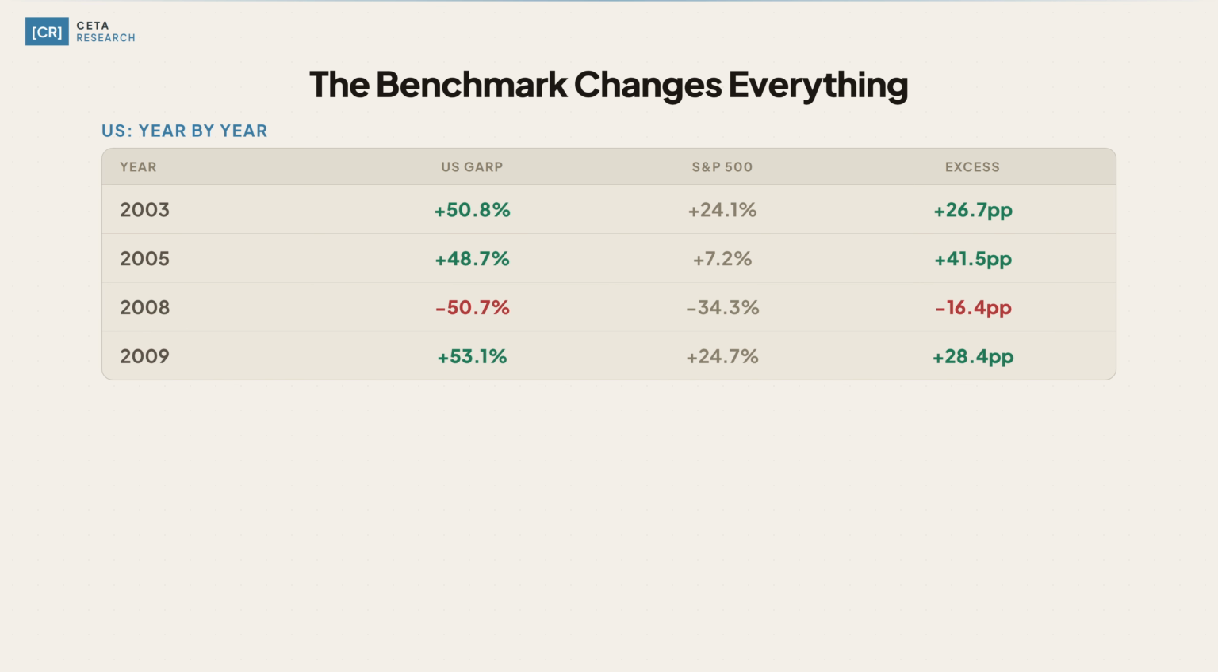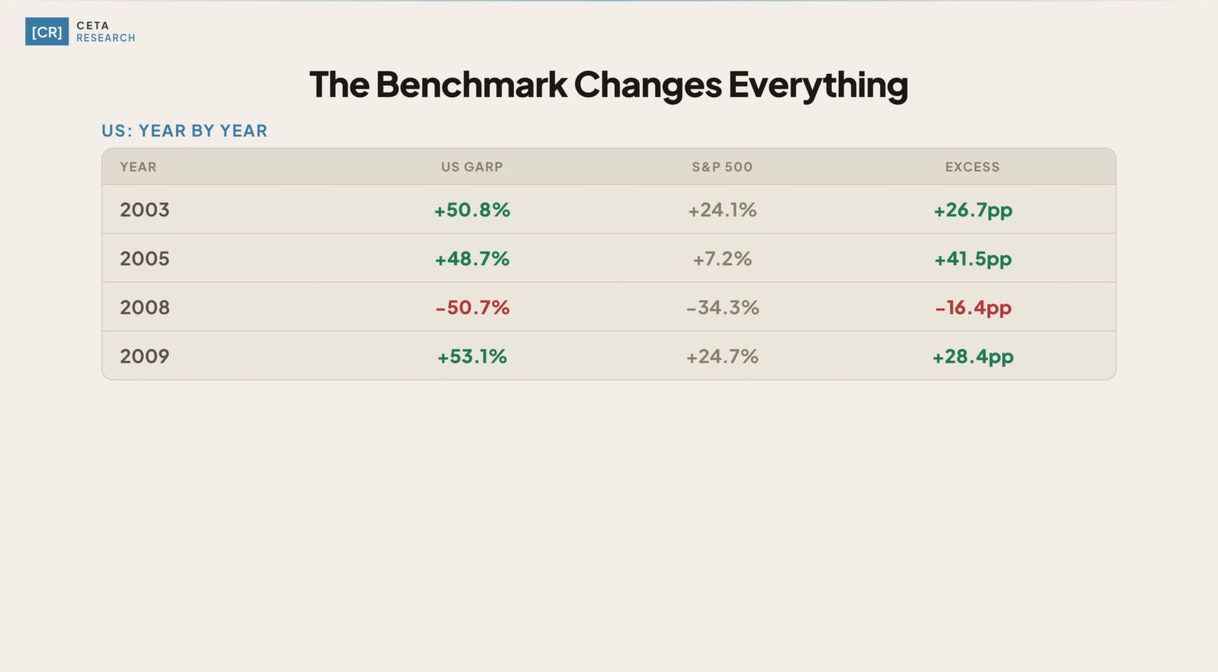Then 2008 changed the math permanently. GARP fell 50.7% while the market fell 34.3%. That 16-point gap in a single year unwound years of compounded outperformance. After 2012, GARP trailed the index in 12 of 13 years, with 2017 the only year it beat the market.